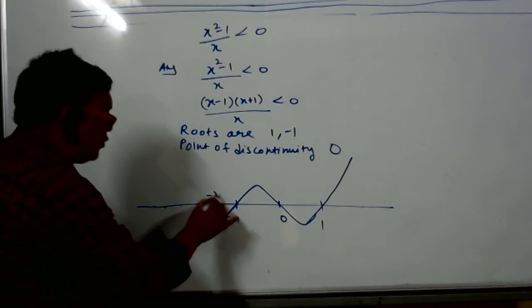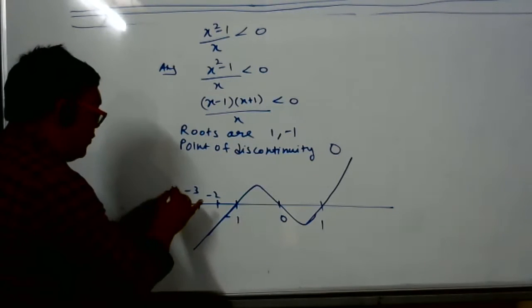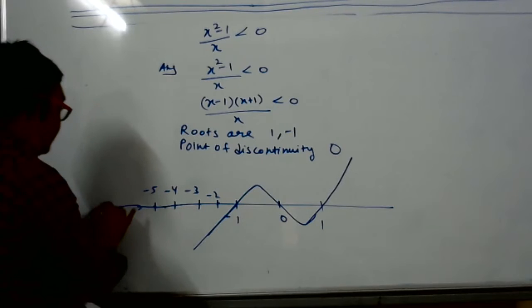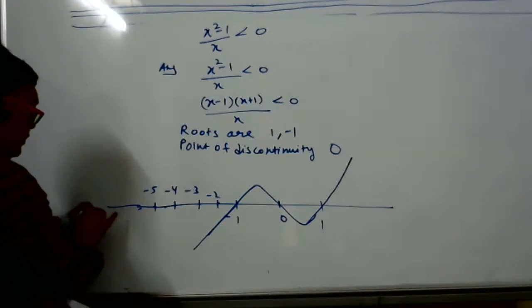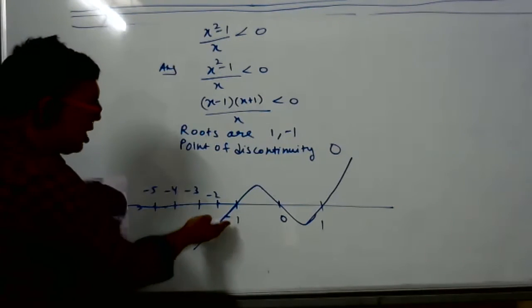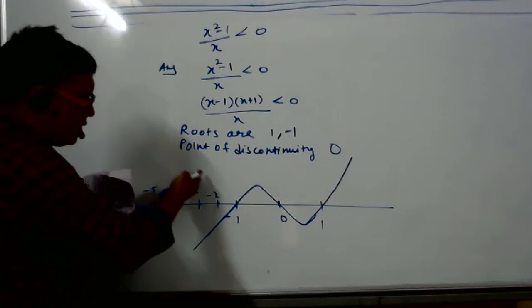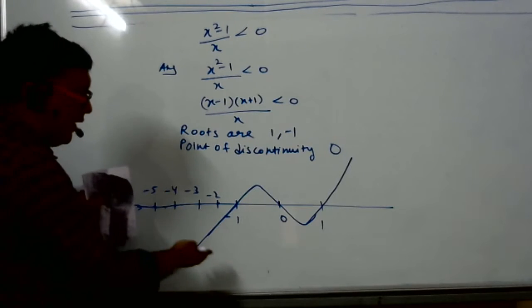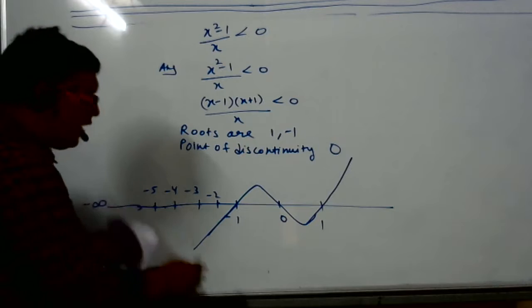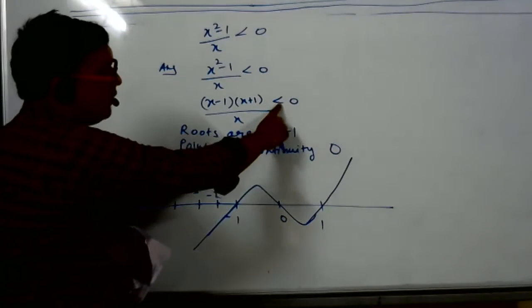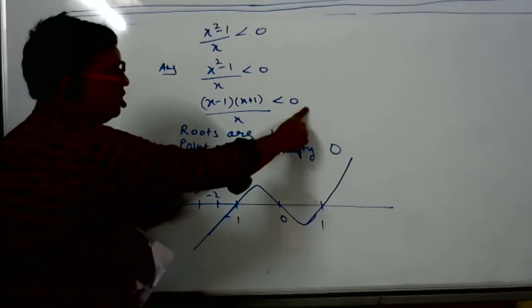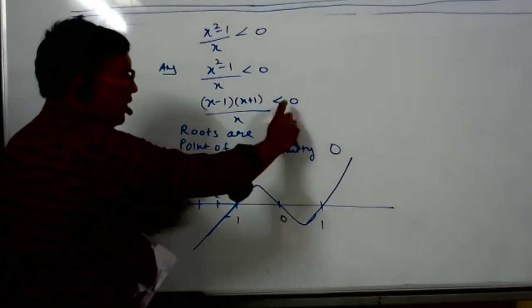For these points, what are the points here? Minus 2, minus 3, minus 4, minus 5, minus 6, till where? Minus infinity. For these points, where is the curve? Positive or negative? Negative. Why negative? It's below. So we also have to find negative only, less than 0. Okay, got it. We have to find that now.